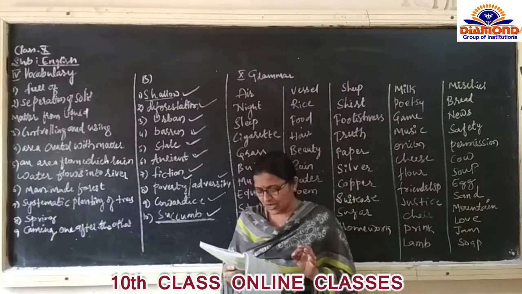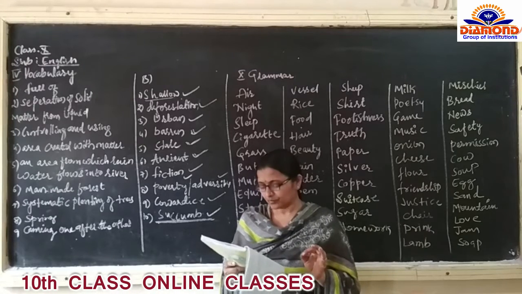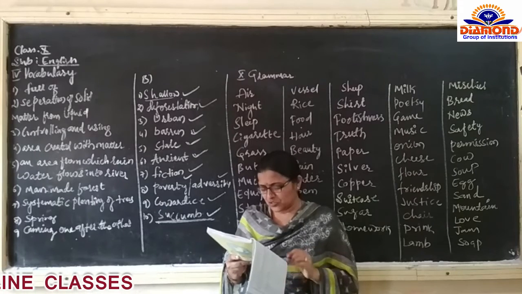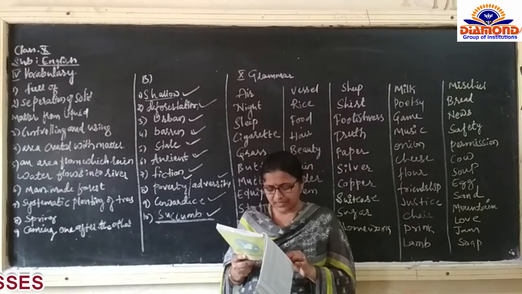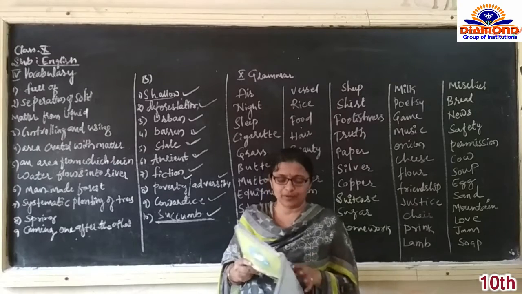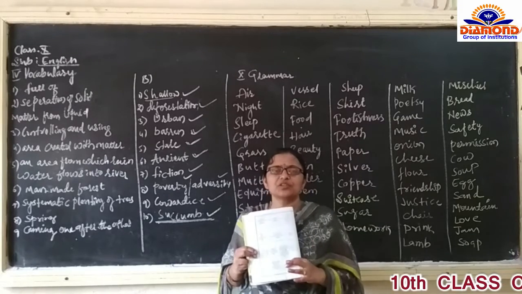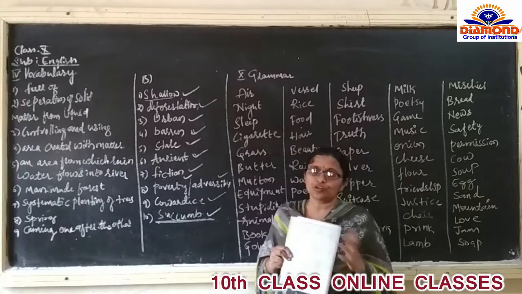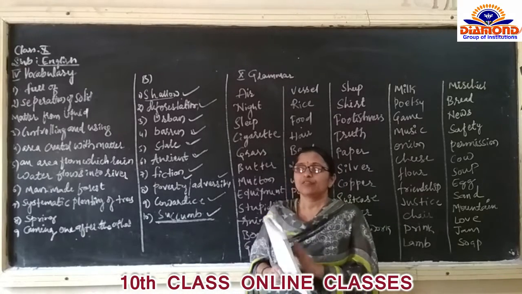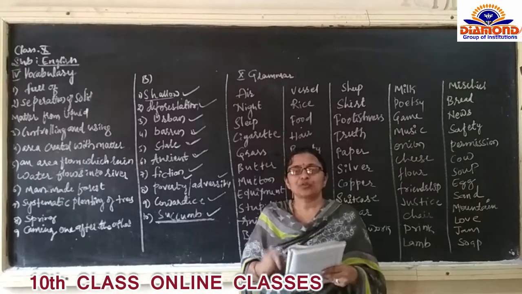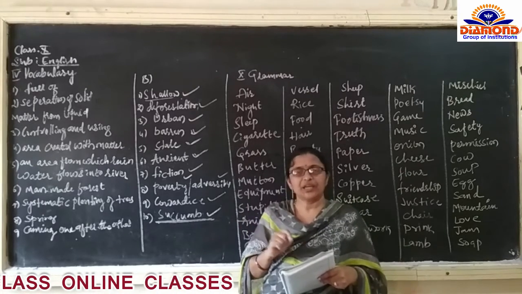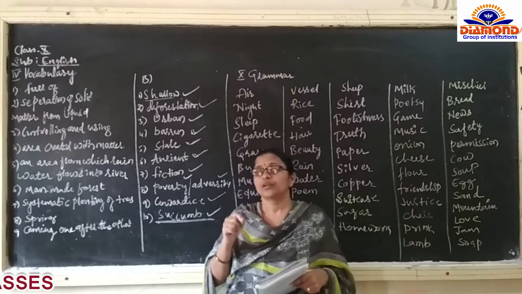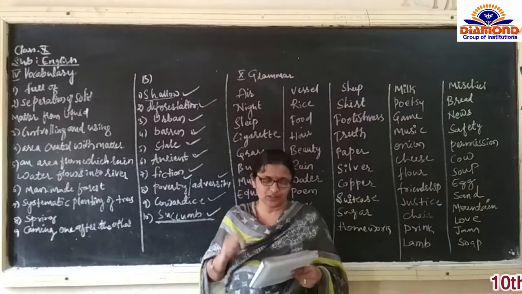The following flowchart gives you a process of pickling tender mangoes. Using the information in the flowchart given below, write a paragraph describing how pickle is prepared. So complete information is given in your textbook, but here the flowchart is there. So what you have to do? With the help of this flowchart, you have to write in sentences. By writing the sentences, you are going to improve your sentence formation. That is the main theme of giving all these activities.